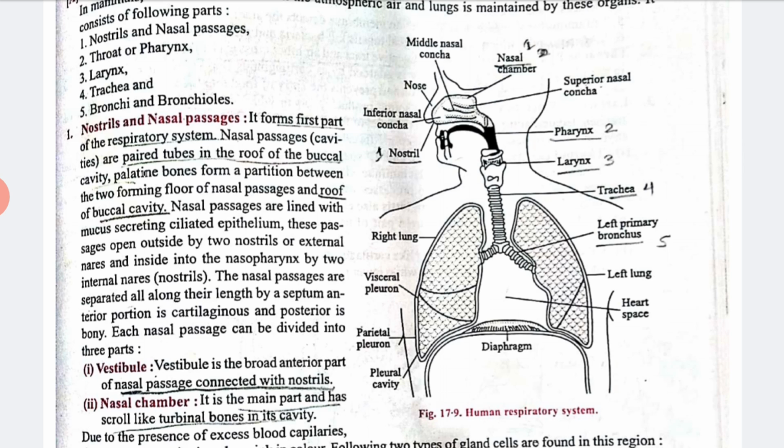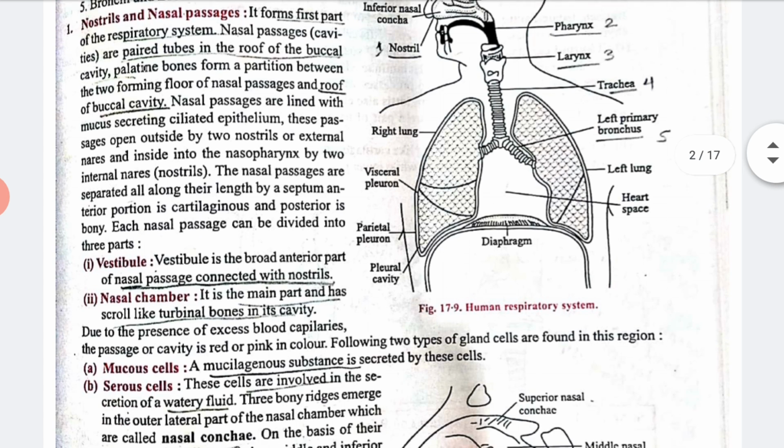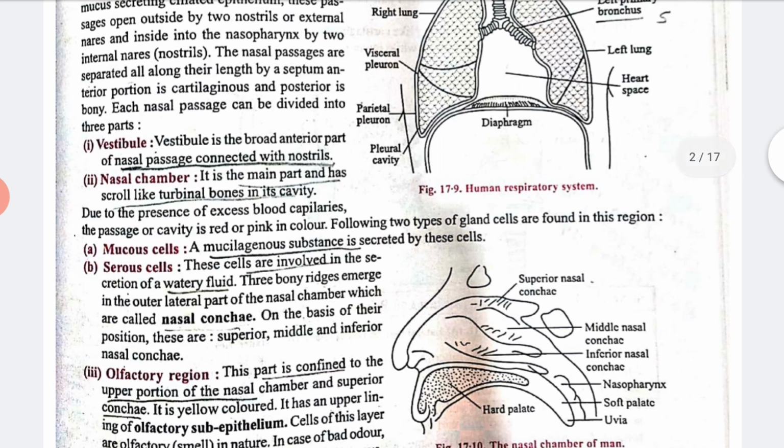Vestibule means it is the nasal passage that connects with the nostrils. Nasal chamber is the main part and has scroll-like turbinal bones in its cavity. Now the following two types of gland cells are found in this region, that is mucous cells and serous cells.